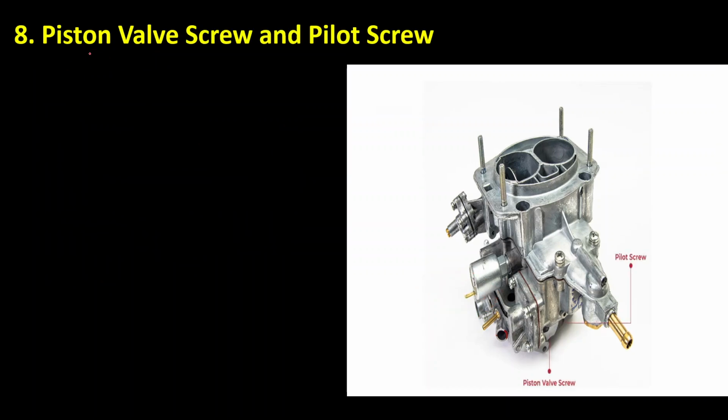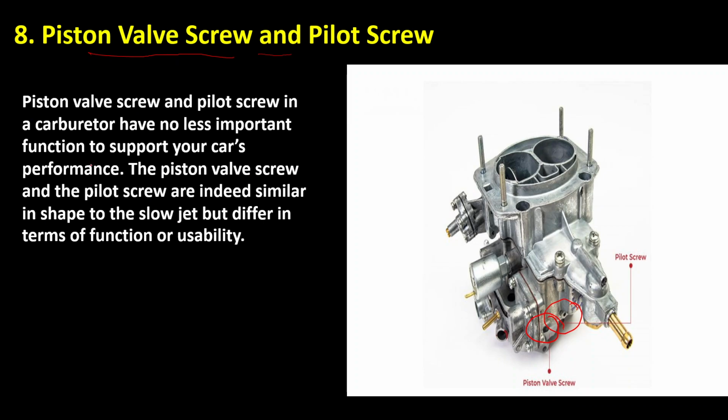After that we will talk about the piston valve screw and pilot screw. This one is the piston valve here, and this point is also known as the pilot screw. In a carburetor they have no less important function to support your car's performance.